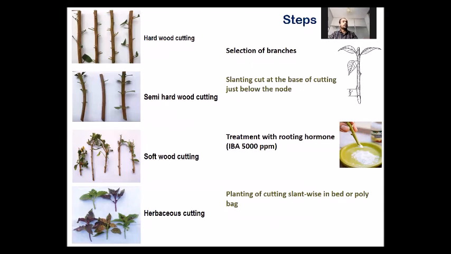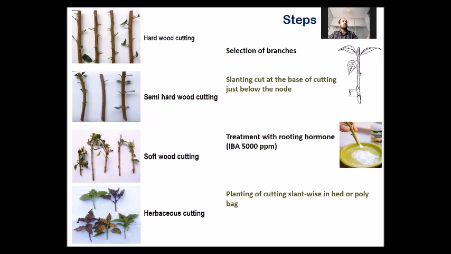Now, practical portion is how to prepare cutting or how to take cutting from the plant. First step is the selection of branch, and how cutting is taken.